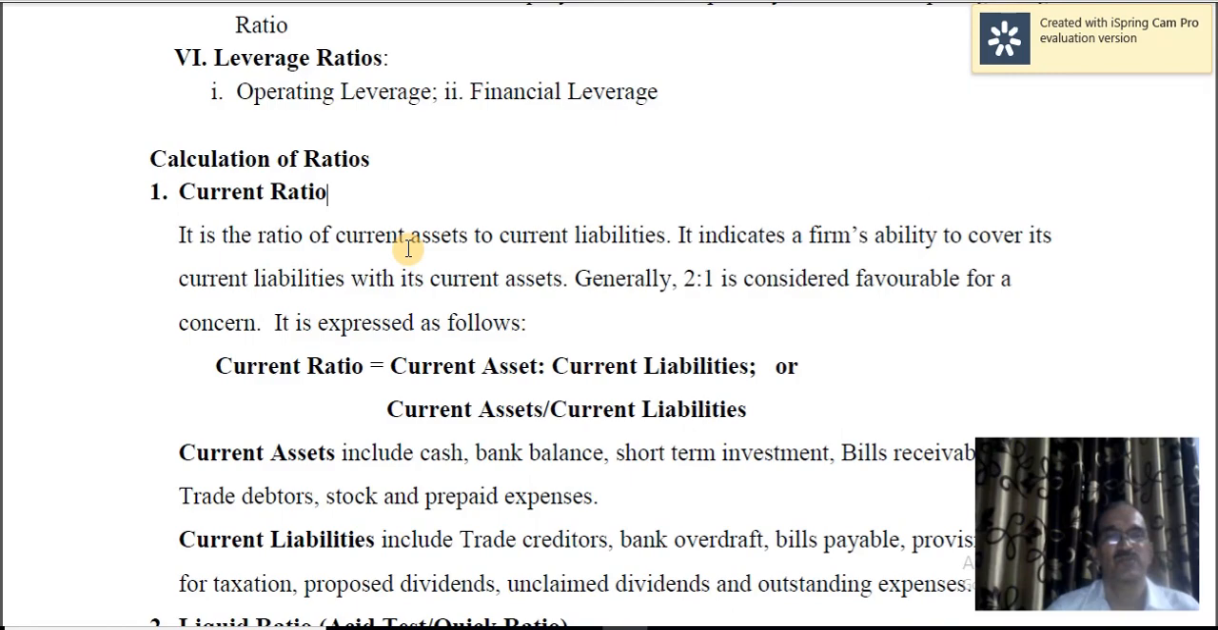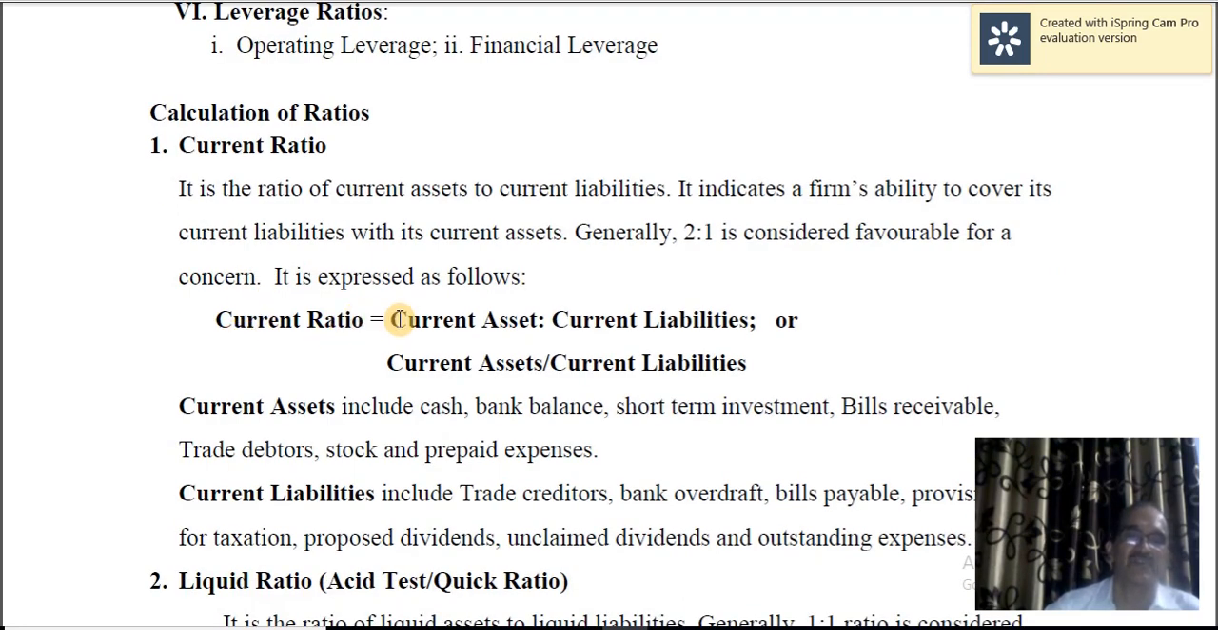Already you know current ratio is nothing but the ratio of current assets to current liabilities. It indicates the firm's ability to cover current liabilities with current assets, whether you will be able to pay the current liabilities without any strain by making use of current assets. If there is no problem whatsoever in paying the current liabilities as and when they fall due, then definitely your current ratio is good. Generally, 2 is to 1 is considered a favorable ratio. It is expressed as current ratio is equal to current assets is to current liabilities, or current assets divided by current liabilities. Both are okay.